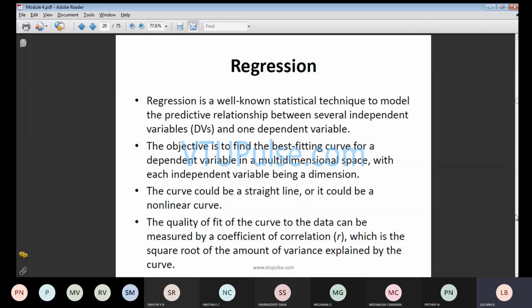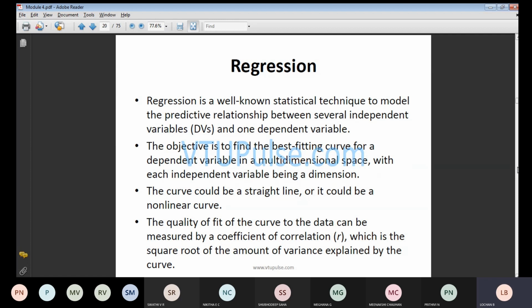Like that, whenever we are going to plot the data or perform operations, we will be checking whether it is a dependent variable or an independent variable, based upon the operation we are going to perform. There are various cases and various predictions for the best fitting curve for the dependent variable in a multi-dimensional space, with each independent variable being a dimension. We will be checking and judging these before we perform the operation.